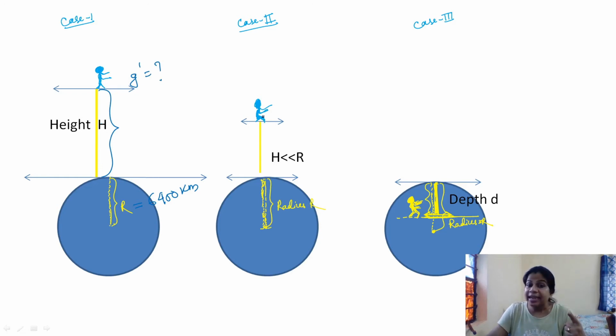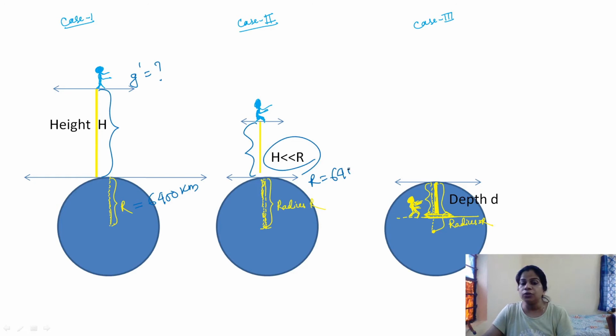Now come to the second case. In the second case, if this height is much less than r, like r is 6400 kilometer, but the height is approximately 50 kilometer, 100 kilometer or 200 kilometer, that is much less than 6400 kilometer. In that case, what is the value of gravitational acceleration at this point?